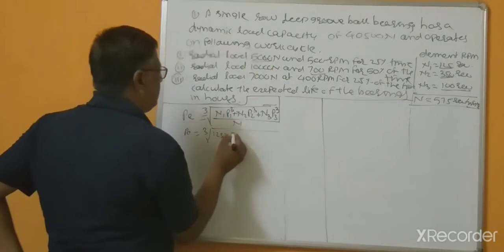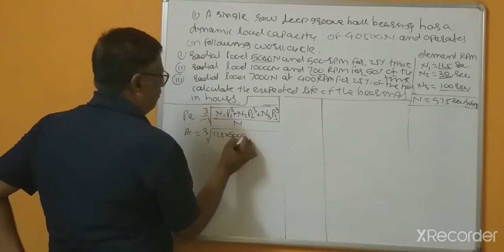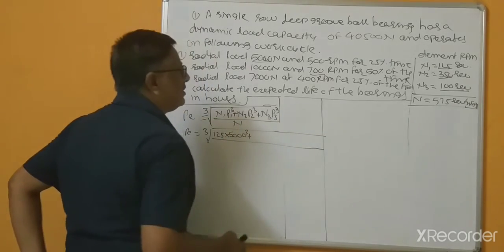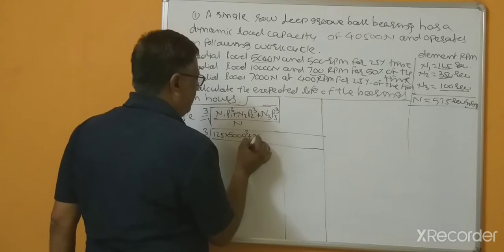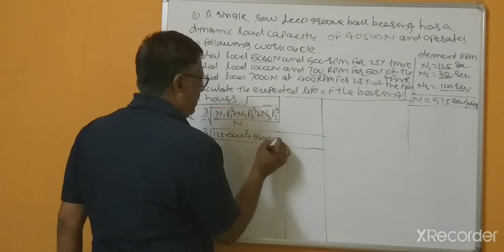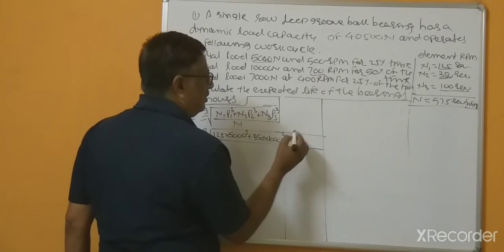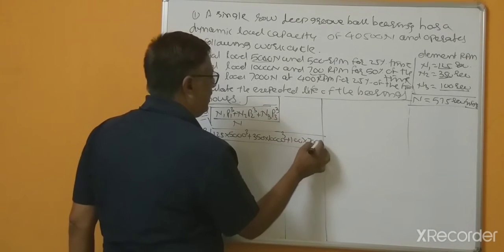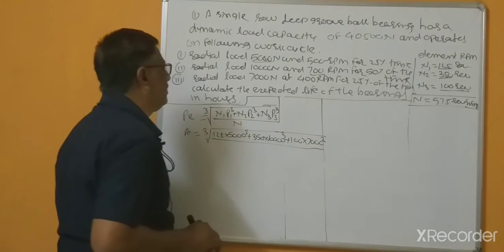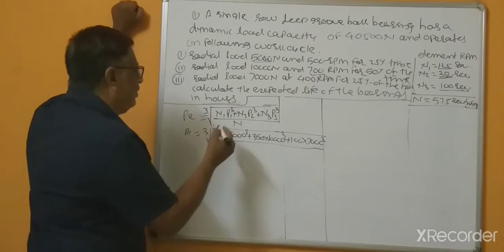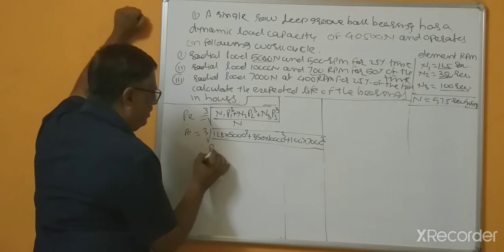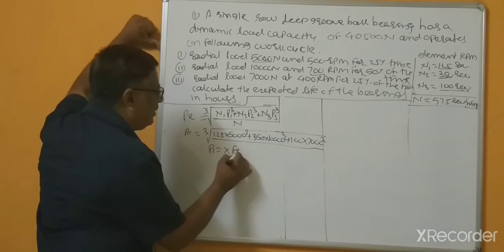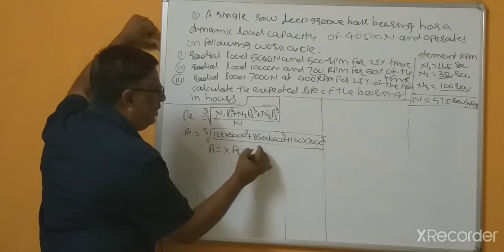this is 5000 Newton, cube, plus N2 RPMs 350 multiplied by loads 10,000, third RPMs 100 multiplied by radial load 7,000. Why is this P1 equal to? Because P1 equals only X into FR plus